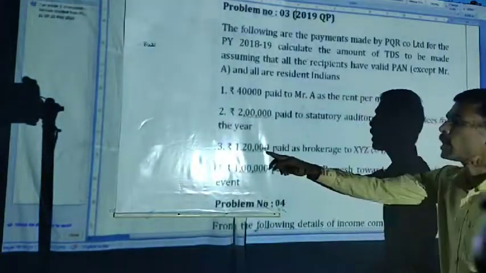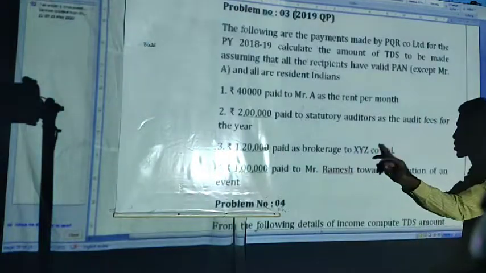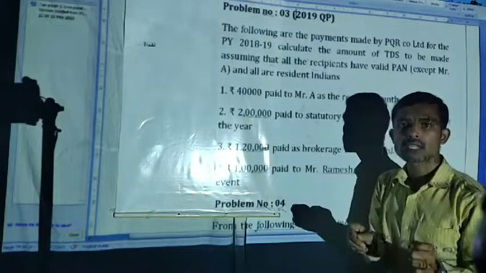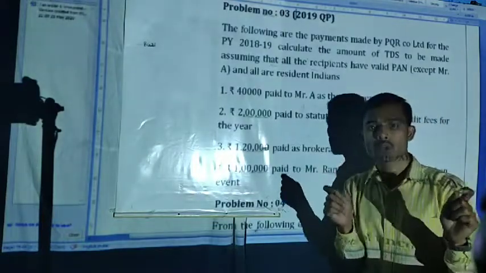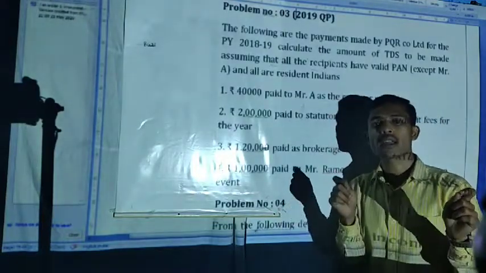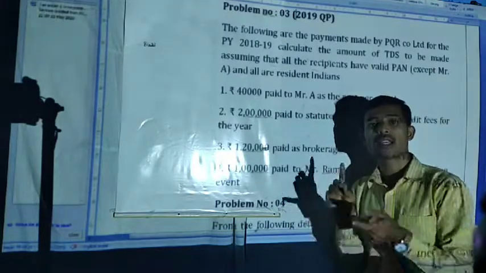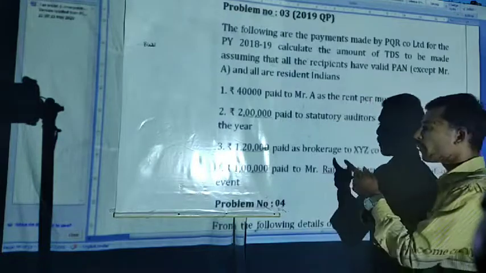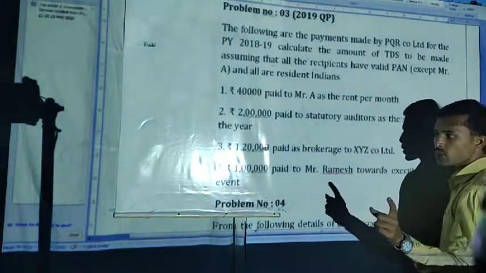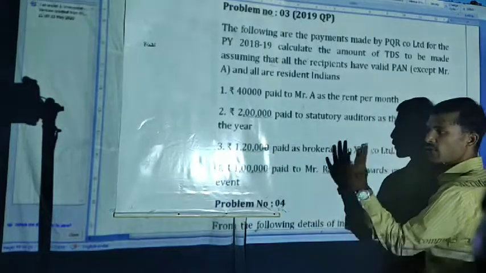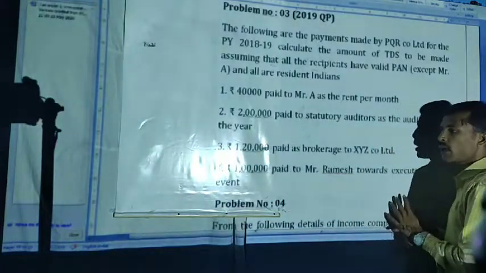Next one, 1,20,000 paid as brokerage to XYZ Company Limited. It is brokerage, right, under section 194H, commission other than insurance commission, which includes brokerage also. The threshold limit is 15,000, but here the amount is 1,20,000. At 5% rate the TDS will be applicable.